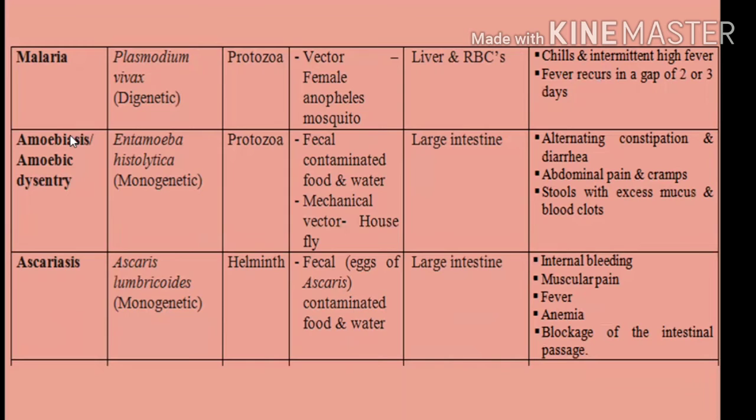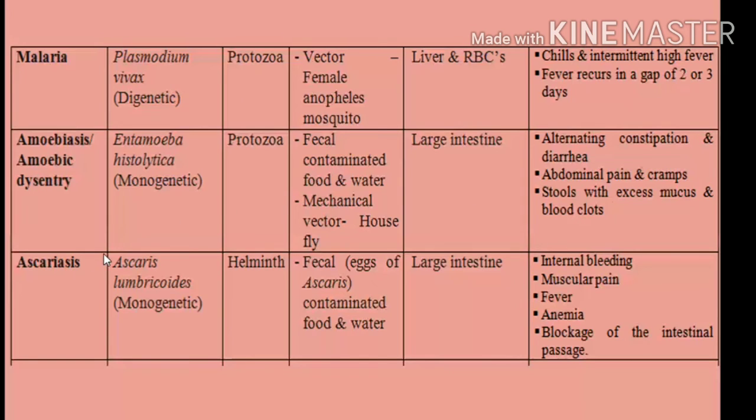The second protozoan disease is amoebiasis or amoebic dysentery. The causative agent is Entamoeba histolytica, and it is a monogenetic parasite, that is, only a single host, man. It is spread through fecal contaminated food and water, and a mechanical vector is involved, that is the house fly. The site of infection is the large intestine, and the main symptoms are alternating constipation and diarrhea, as well as abdominal pain and cramps, and stools with excess mucus and blood clots. These are the main symptoms of amoebic dysentery.